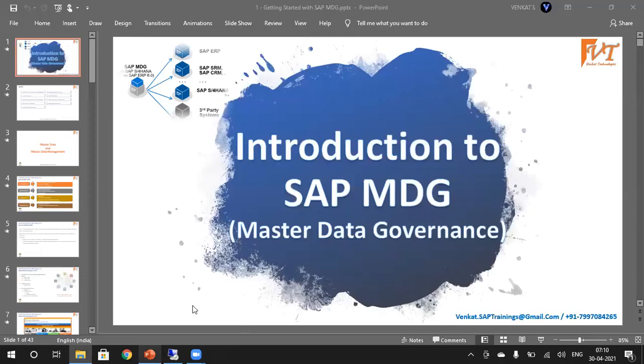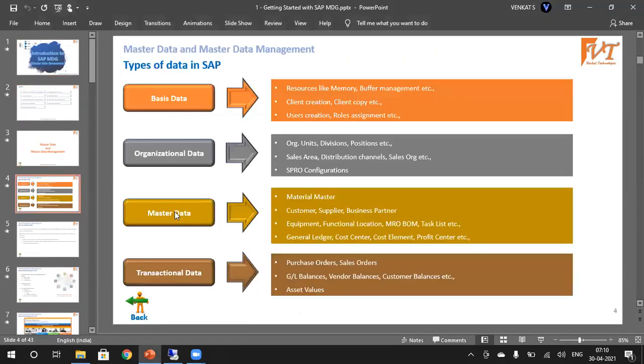And now, we had discussed yesterday the various types of data available in SAP. We have basis data: when we want to use any software, we need to install that software, maintain some roles there, create the user accounts, and manage the memory. Upgrades, everything will be there. That is considered basis data in SAP because it is done by the basis team in SAP. The basis team is responsible for that.